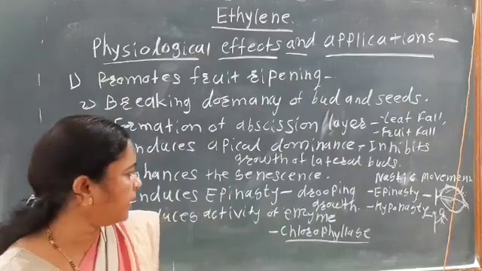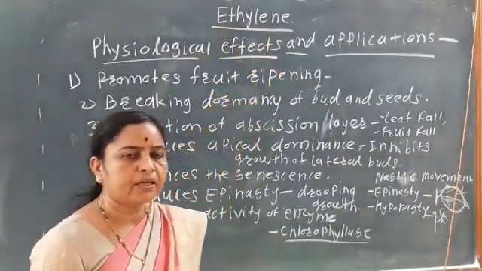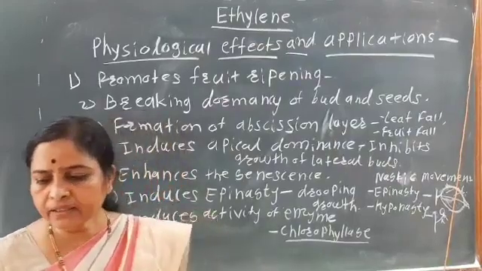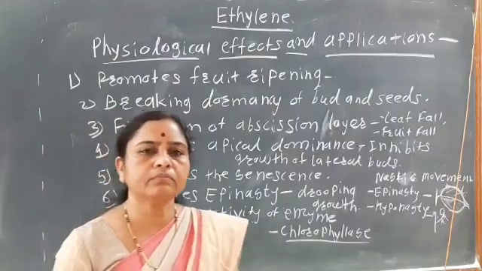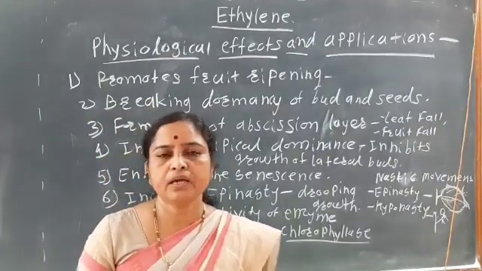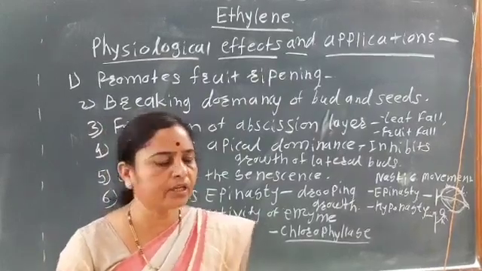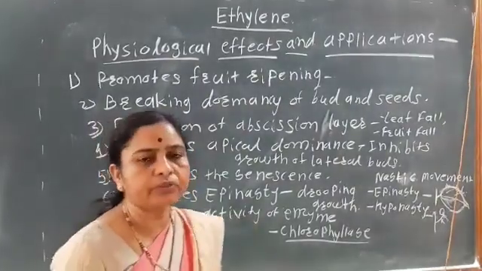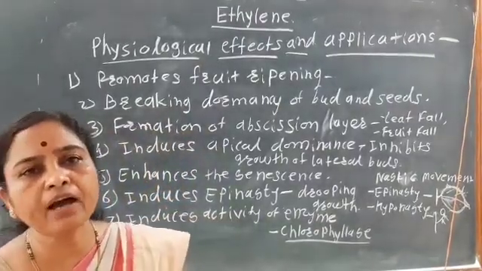So if we apply the treatment of ethylene, what happens is that chlorophyll A and chlorophyll B, these green chlorophyll pigments, get denatured. And there is the formation of the yellow color pigments, that is xanthophyll and carotene.